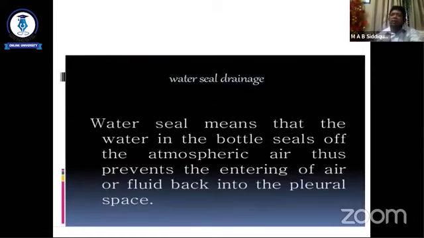Water seal means that the water in the bottle seals off the atmospheric air, thus preventing the entering of air or fluid back into the pleural space. This is the principle.